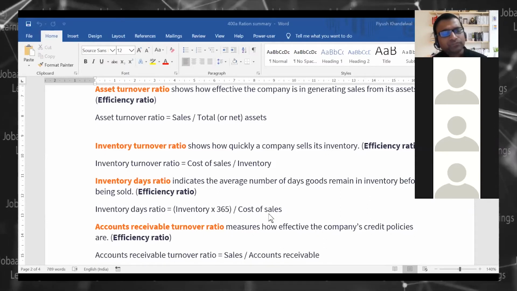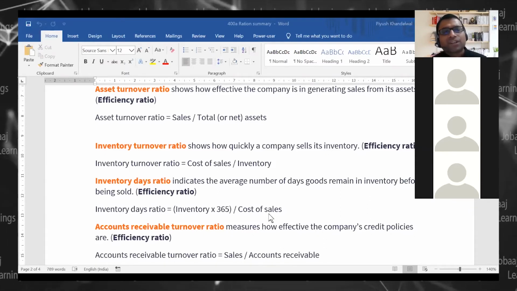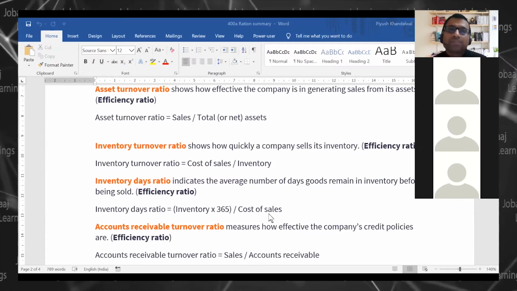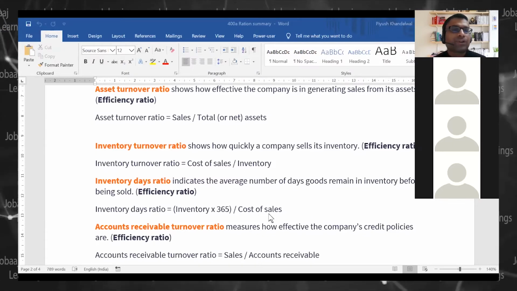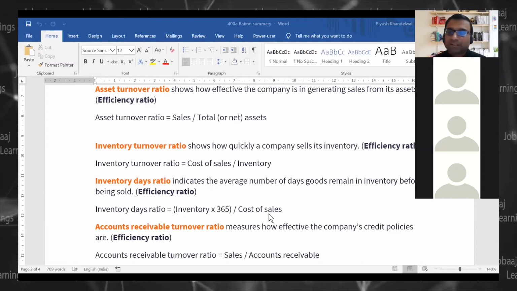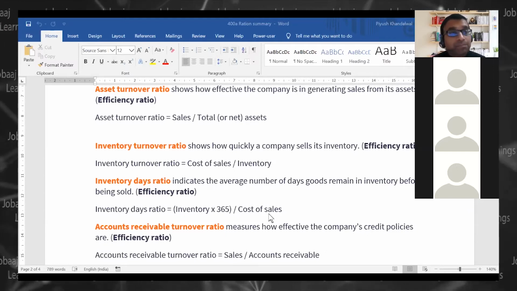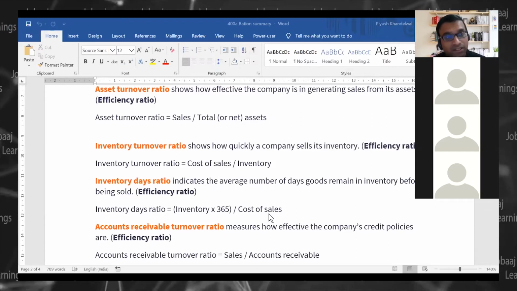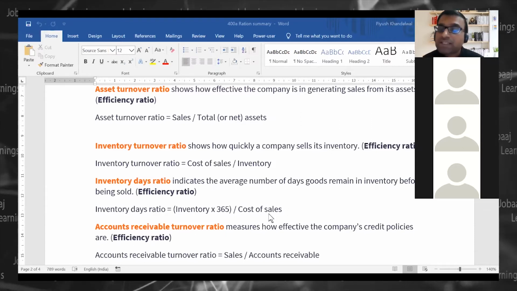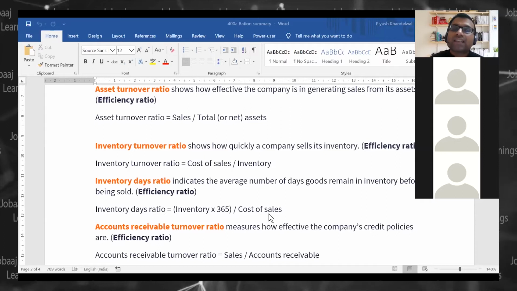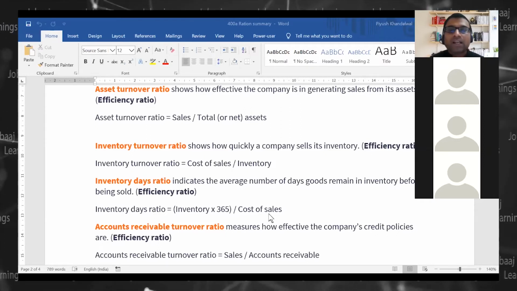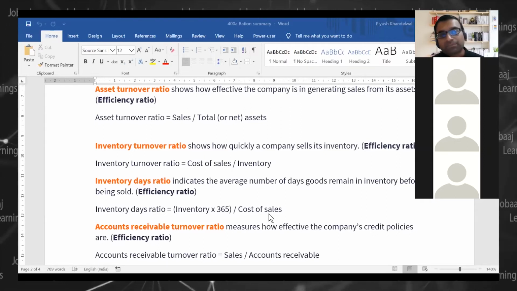These number of days will again represent a lot about your company, whether there is an inventory pile up in your company, it will tell that. Now this ratio again can be looked at individually or in comparison with other companies.